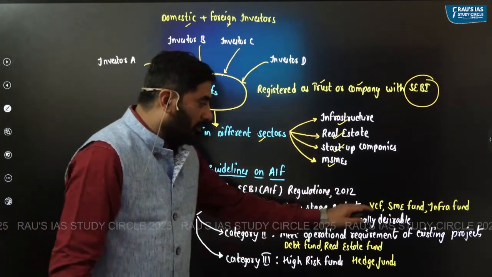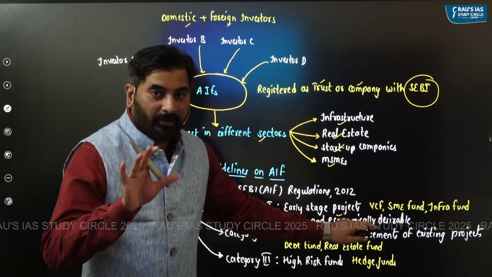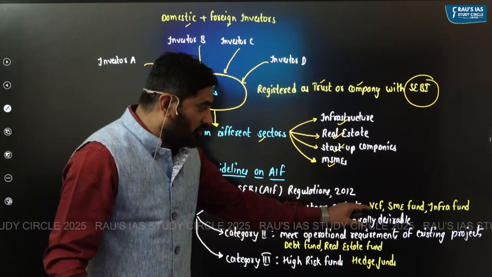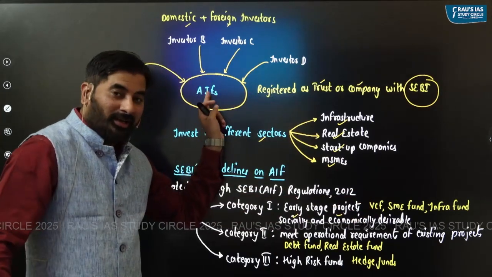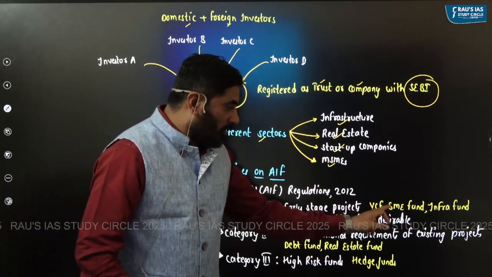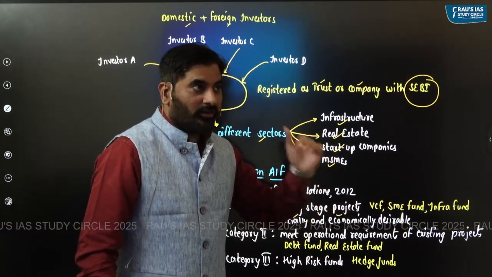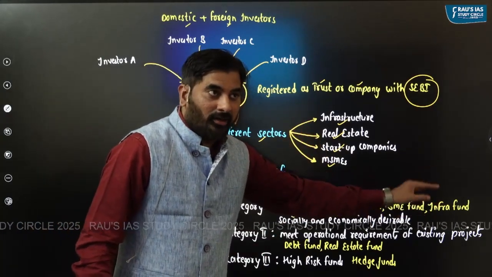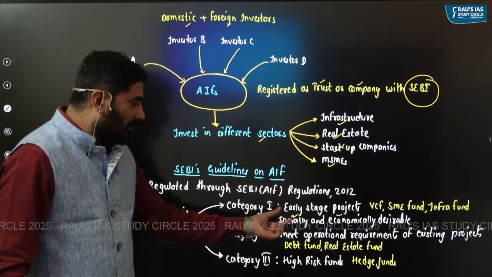For example, all of you must have heard about venture capital fund, right? Which invests in startups. So venture capital fund is actually an alternate investment fund. Similarly, a small and medium enterprises fund, which will invest in MSMEs, or an infrastructure fund, which will invest in early stage projects.